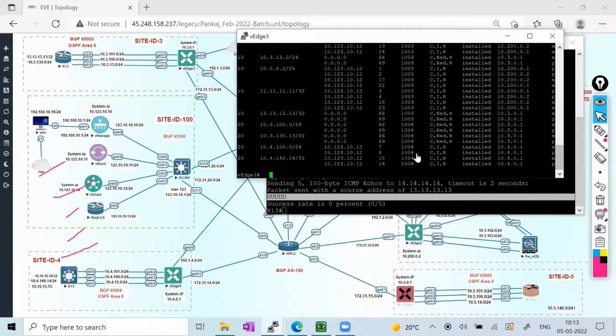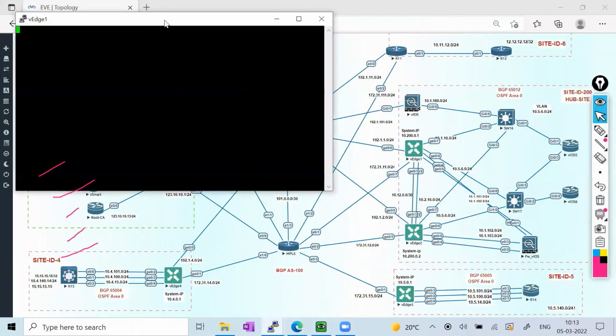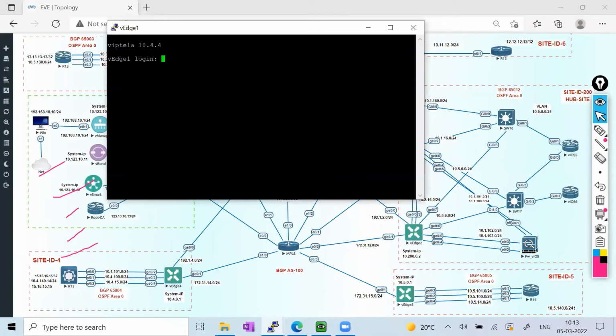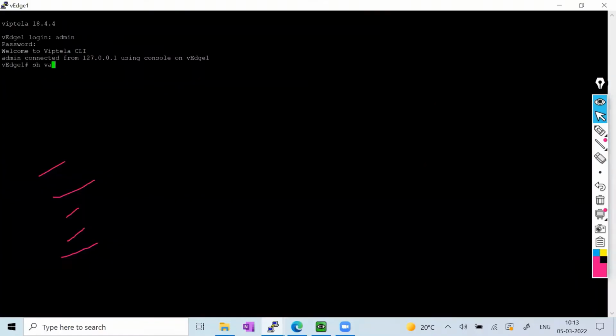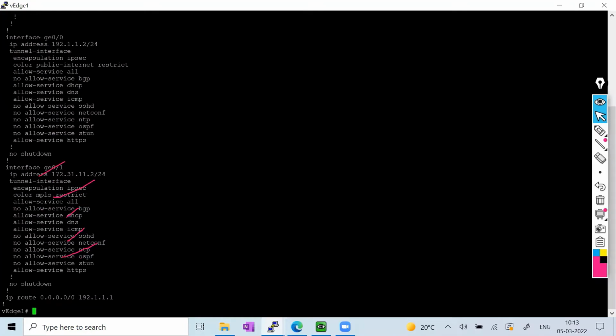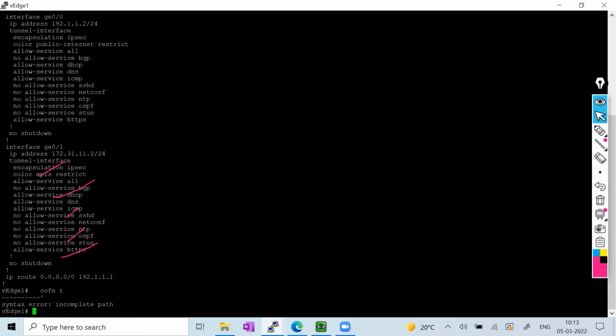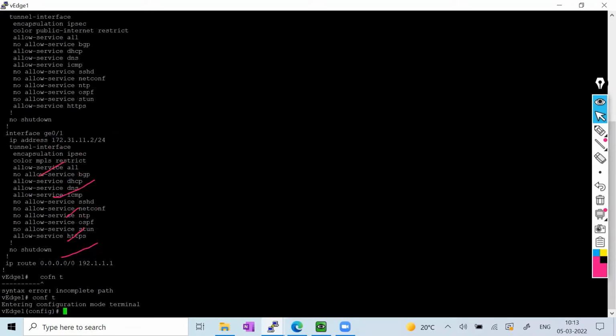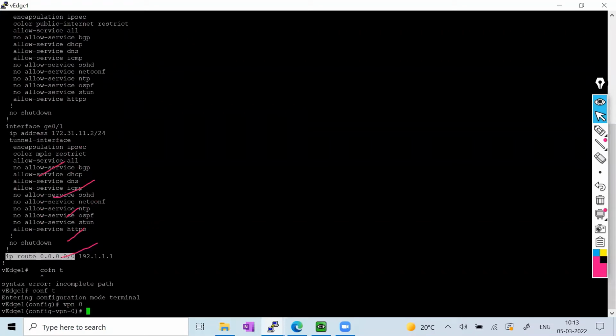So again, I have to go to this particular vEdge and put some kind of default route, so that at least the last gateway or resort should be available, what we have done in the very first lab. So this is another kind of solution to perform the route based VPN. So here I'll go there again, and after going into the configuration, I'll just copy this and I'll go on the VPN 0, and I'll just put a null 0 route here.